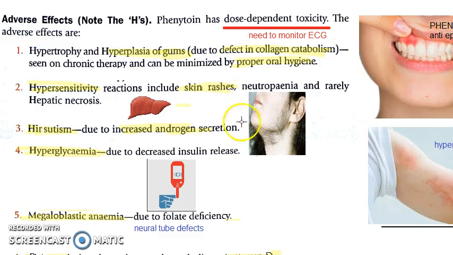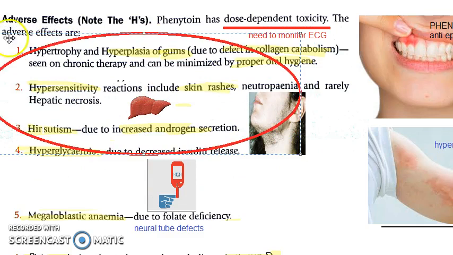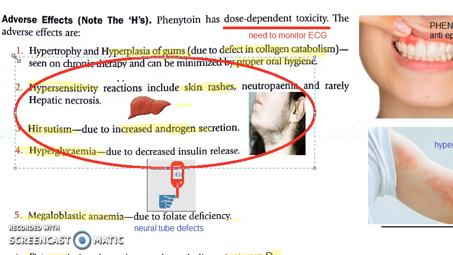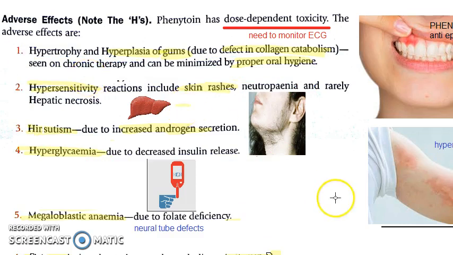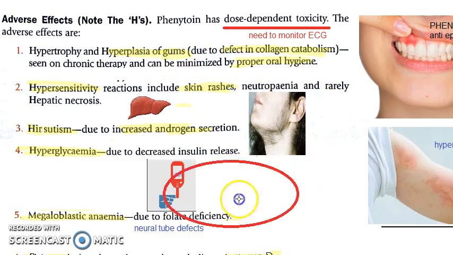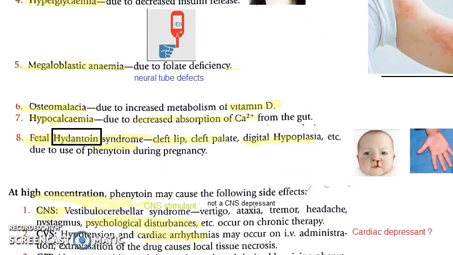You can write that for almost any drug. Then there can be hepatic necrosis. There could be hirsutism. Hirsutism is because of the increased androgen secretion. All this because of anti-epileptic drugs. Remember, you told the person you won't get convulsions, take this, and that person comes back with a beard like this. Hyperglycemia, it can increase your blood sugar level because of decreased insulin release.